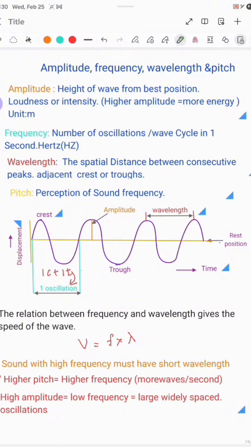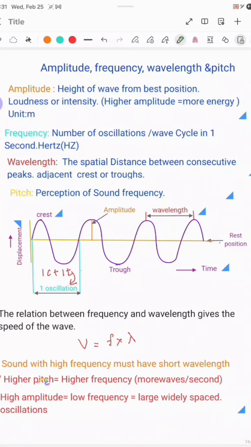The next part is pitch. Pitch is not a physical measurement that we have to remember. It is only a psychological perception. Frequency determines the pitch of a sound, and pitch is the human brain's interpretation. Higher pitch means higher frequency, like the whining of a mosquito. Lower pitch means low frequency, like a rumble of thunder. These are examples of pitch and frequency.